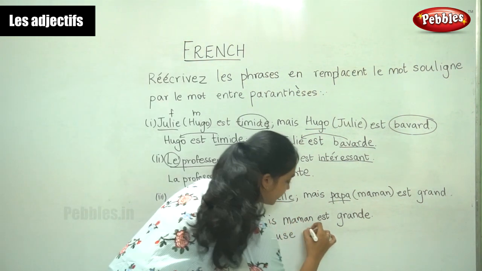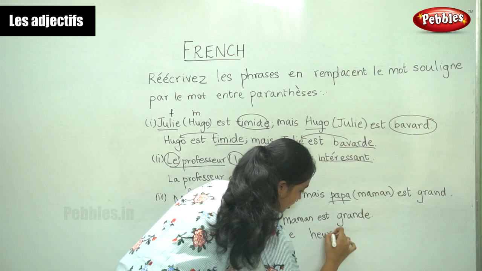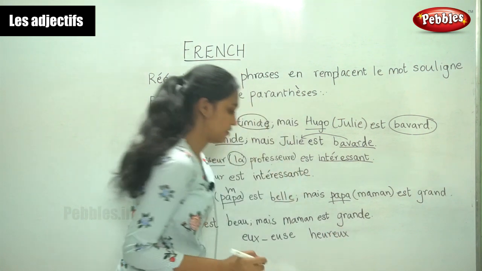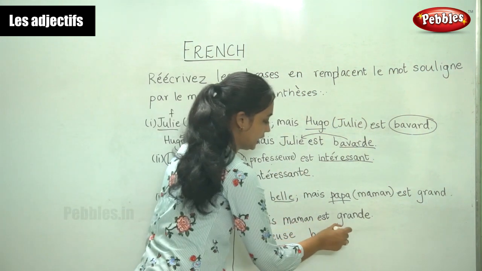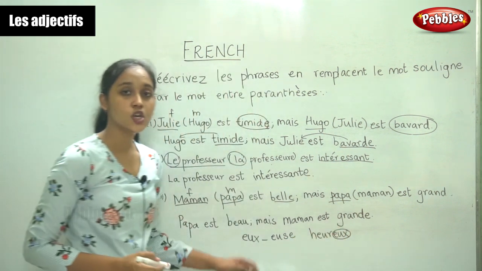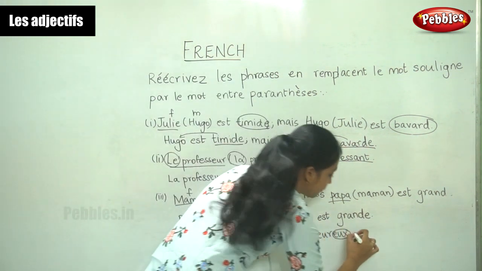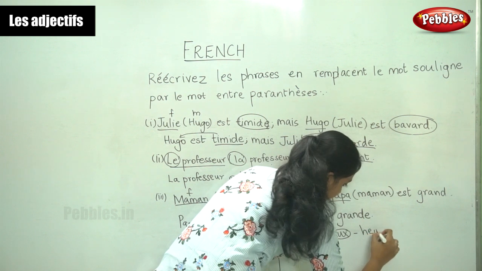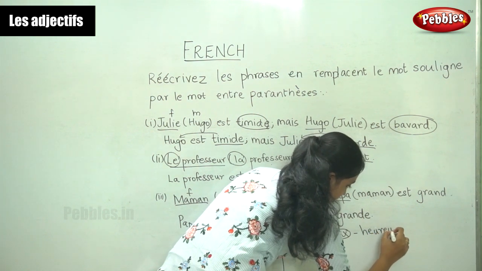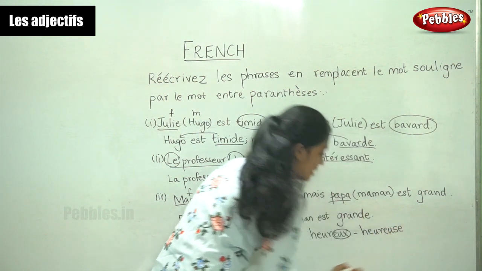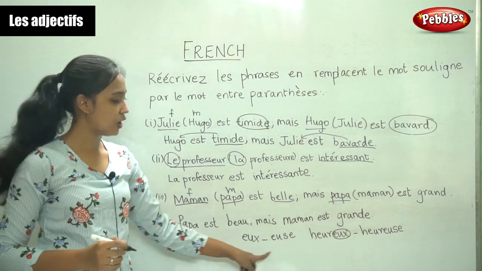For example, take this adjective. It ends in EUX. So when writing it in the feminine form, X is replaced with SE. So this is how we write.